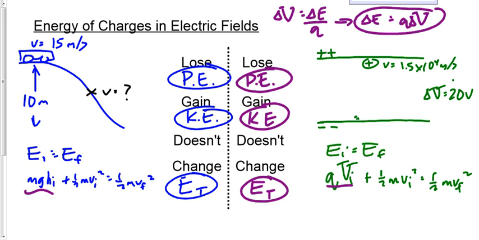Do we still have potential at the top? Yep. And we still have kinetic at the top? Yep. What about at the bottom? Do we still have kinetic? Not at the bottom, but halfway down. Do we still have kinetic? Yeah, because it's moving, right? Do we have potential halfway down? Yes, we do. MGH potential.